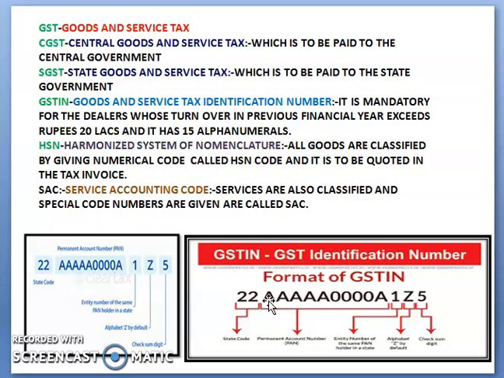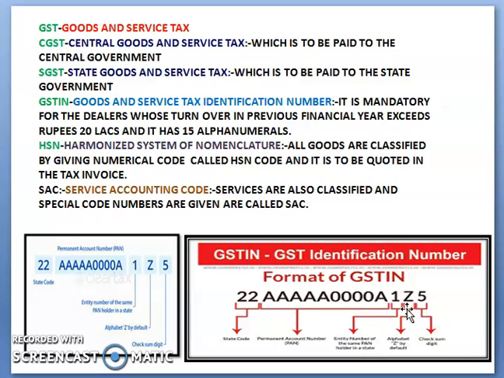Then the next 10 digits go straight to the PAN number. The same PAN number will be written, whatever is given in the PAN number. After this, 10 plus 2 means 12 digits are over. Now of the 15, only 3 digits are left. This one number represents the registration, the entry number of the PAN that is registered one time.